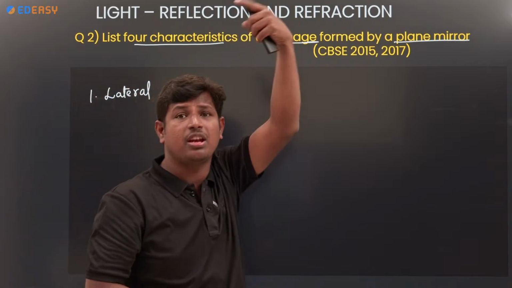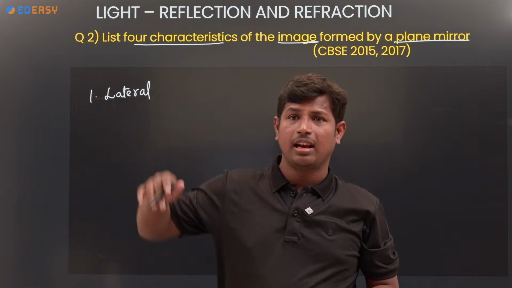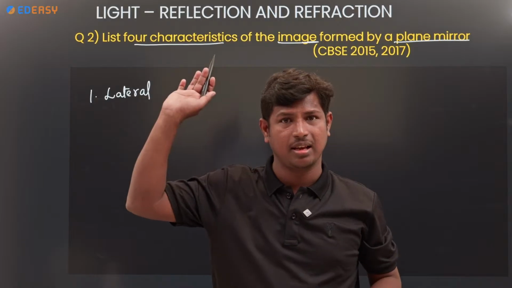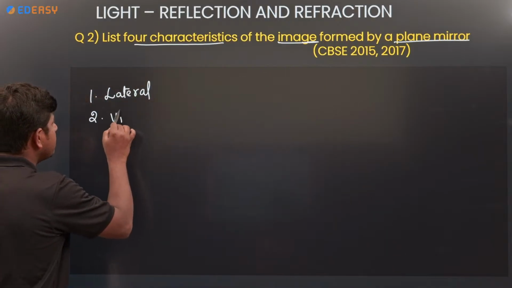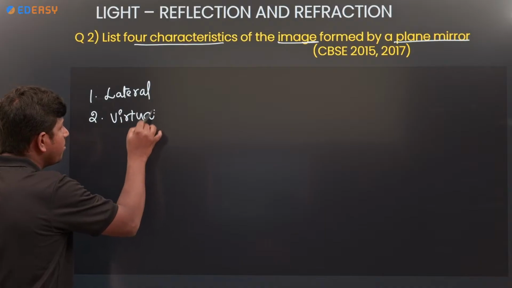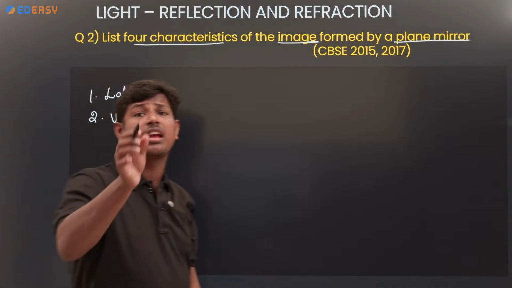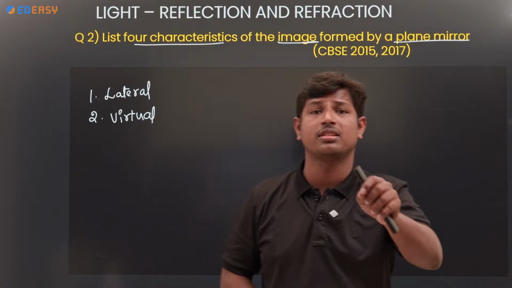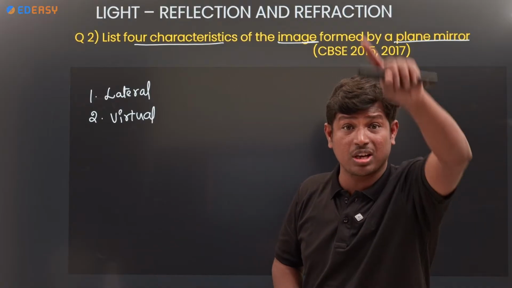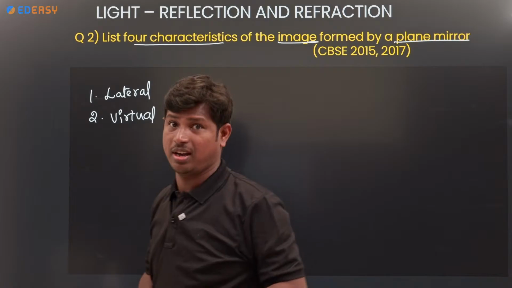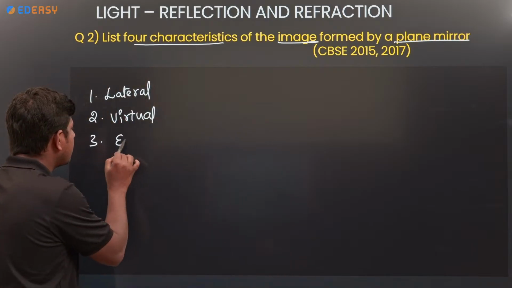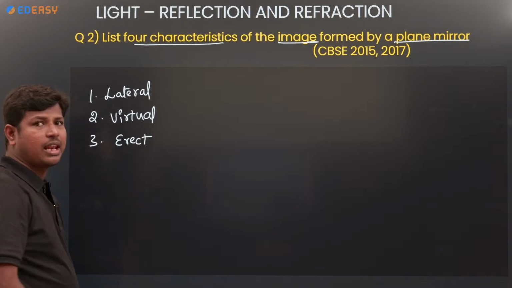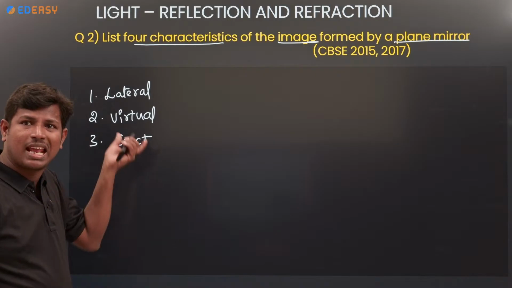Raising the right hand, in the mirror it shows the left. Left hand, it shows the right. Clear? Next, it forms a virtual image. A plane mirror cannot capture an image on a screen. It always forms a virtual image, we already remember that point. Next, it forms an erect image.